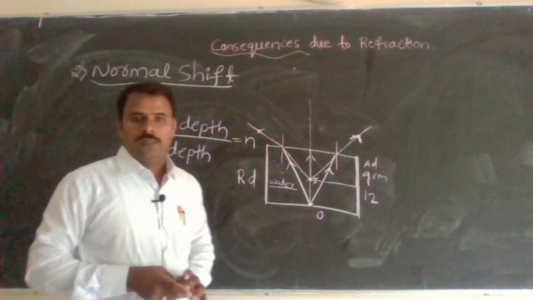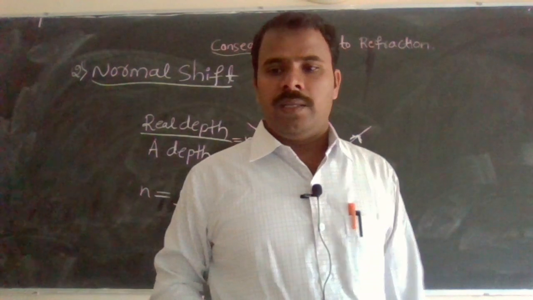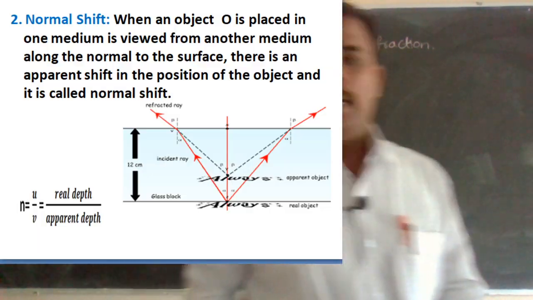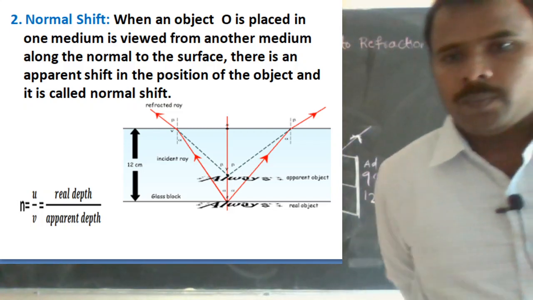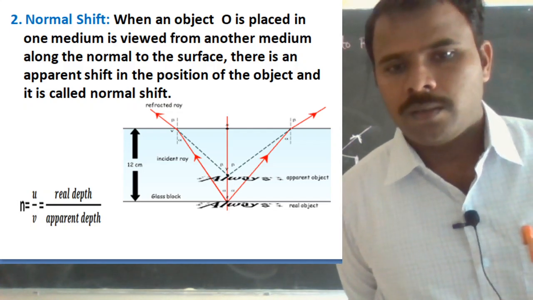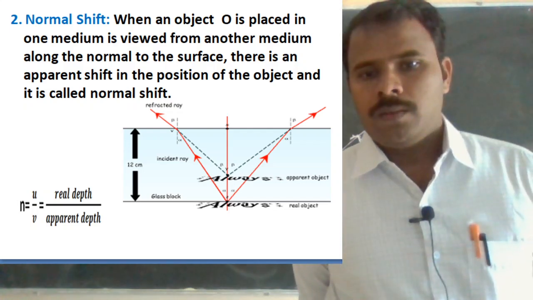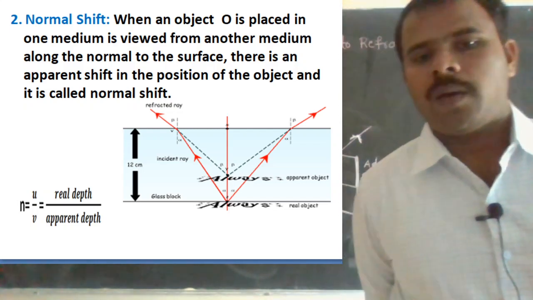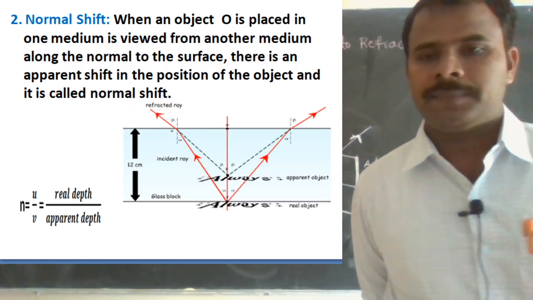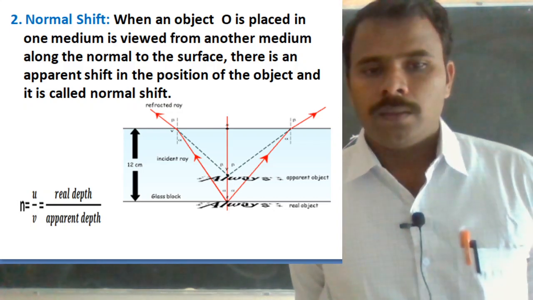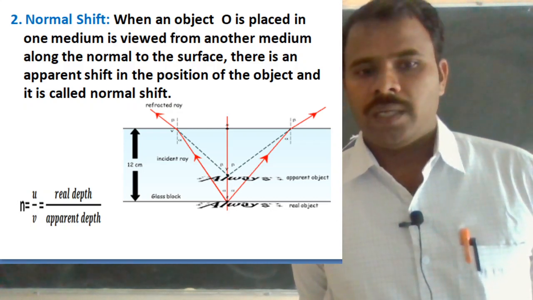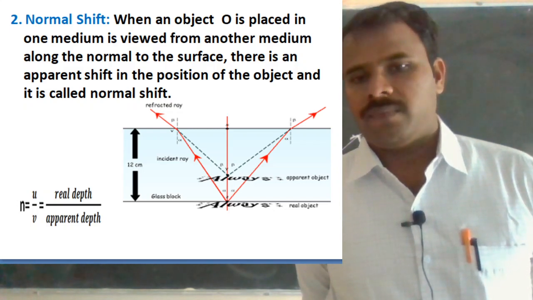Okay, so this is regarding a normal shift. If you go through the diagram, we get a clear picture. See here, if you go through the picture diagram, note, the object is placed at the bottom. It is viewed along the surface. There is an apparent shift. That is apparent object, real object. Therefore, N is equal to U by V, that is real depth divided by apparent depth.